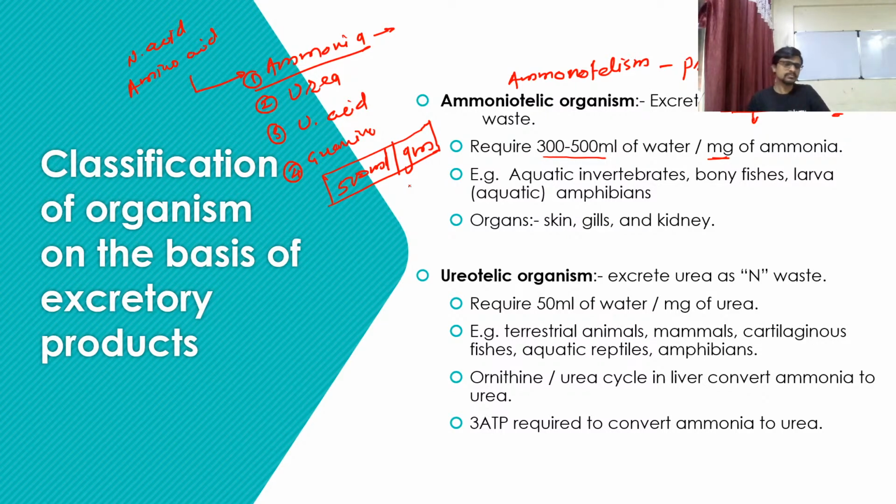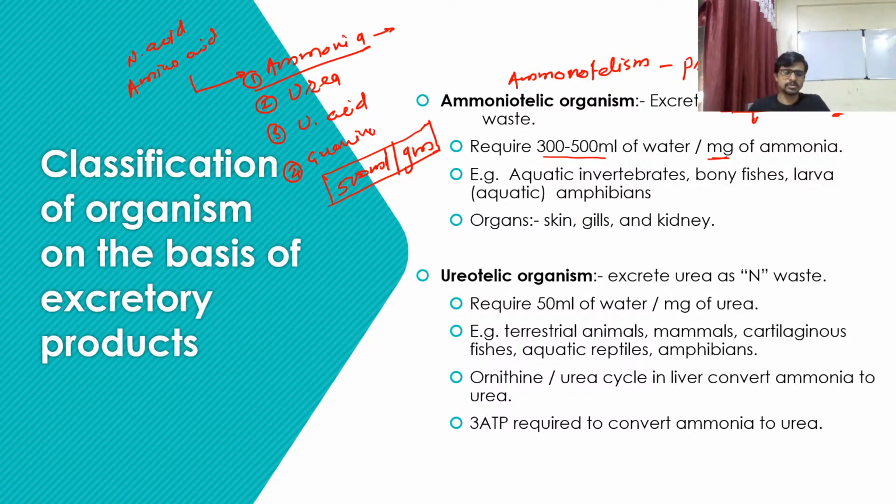Because we remove lots of ammonia per day from our body, and if you use this 500 ml for 1 gram of ammonia, we would require more than 20-30 liters of water per day. And we know that we hardly take 4 to 5 liters of water per day.